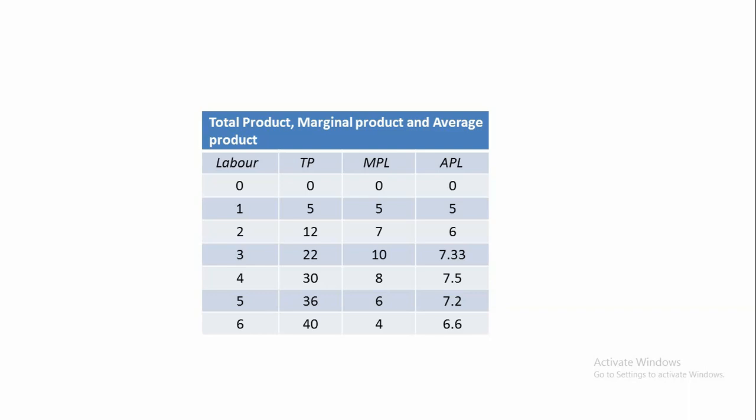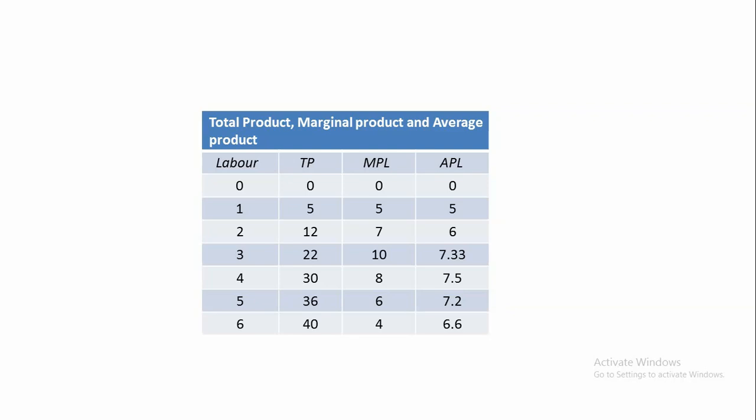By using the fifth unit of labor, total product increases to 36 quintals. Marginal product of labor is 36 minus 30, that is 6 units. Average product is 36 by 5, which comes to 7.2.